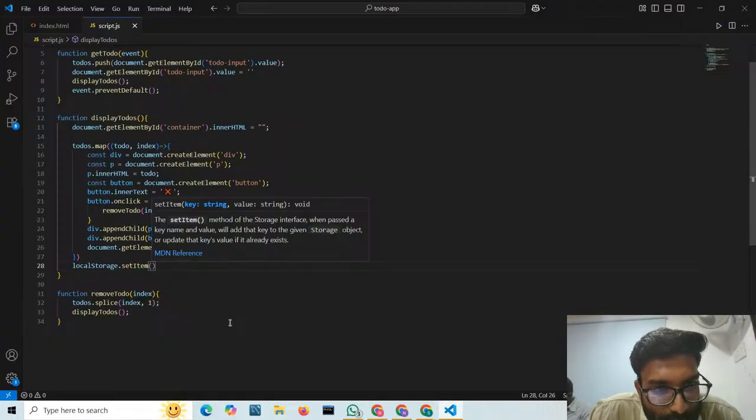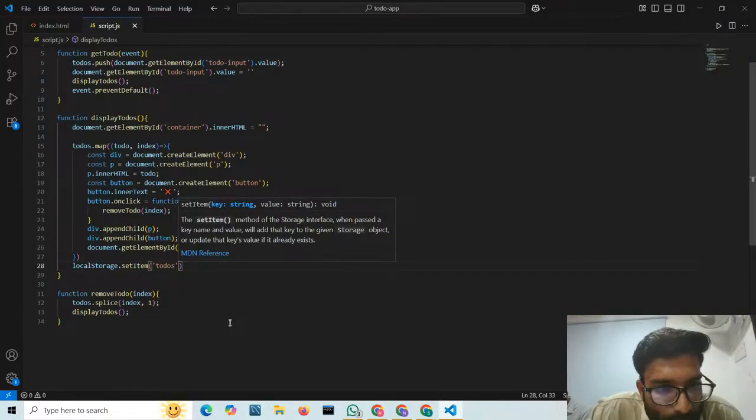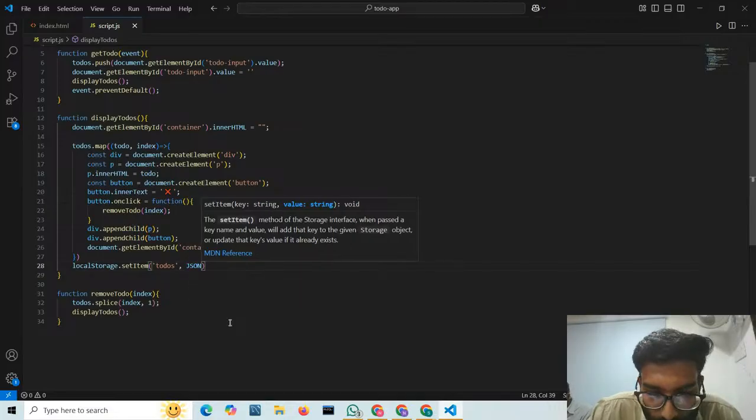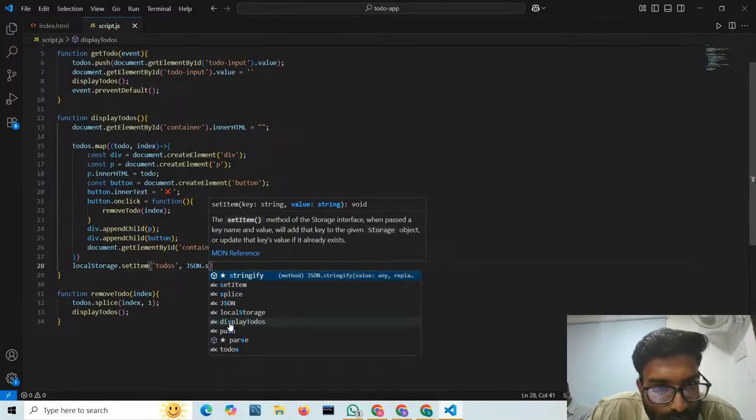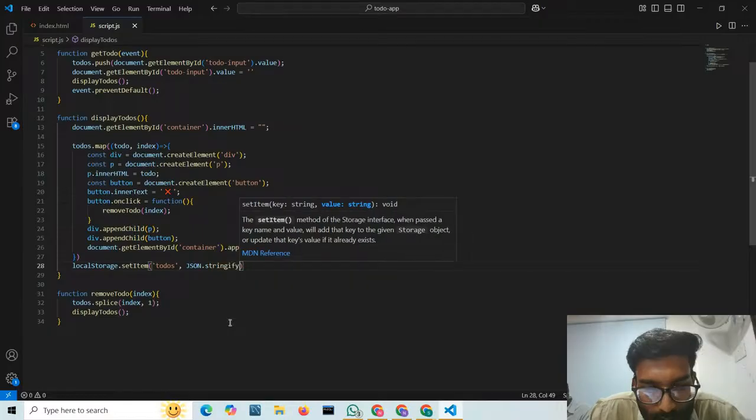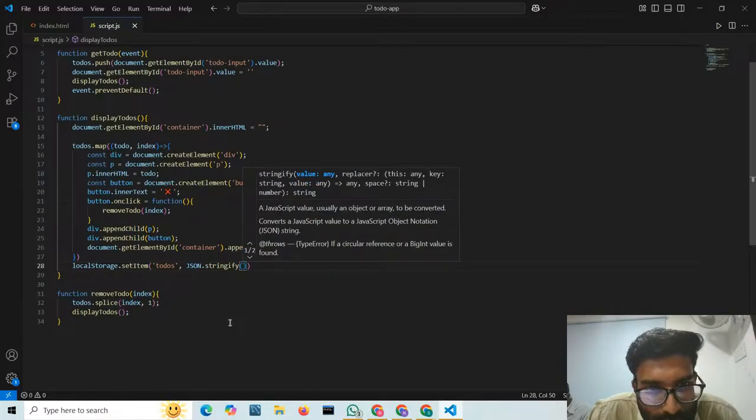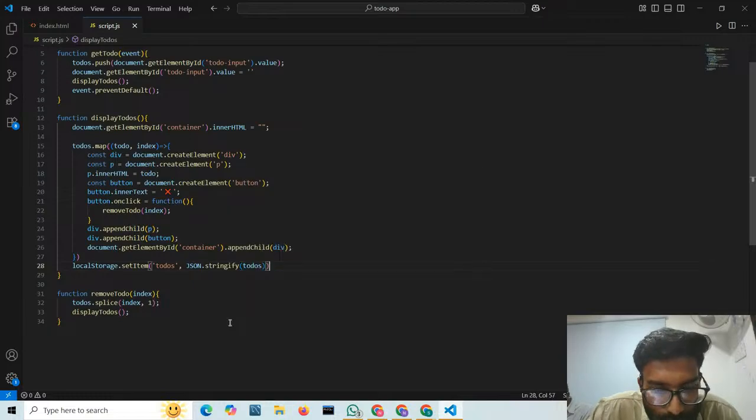It is asking me the key. So our key will be to-dos. And what is the second parameter? It is asking the value. So our value will be JSON dot stringify. I'll convert it into a string. Then I will save my to-dos, and here I will pass my to-dos.